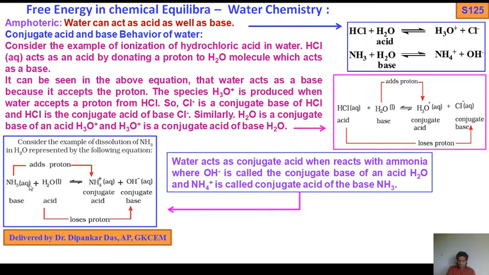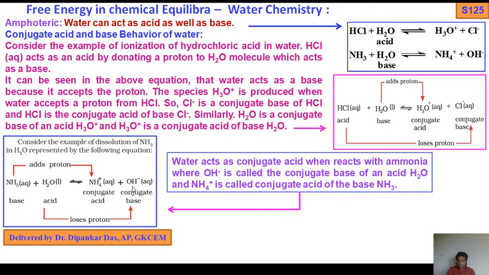You see, aqueous ammonia reacts with water molecules. What will happen? We get ammonium ions plus OH minus ions. So who gives protons? Water gives protons, and ammonia adds protons to become ammonium ions. How does ammonia add a proton? As I told you, the lone pair of nitrogen takes up this proton, and the water molecule becomes OH minus ions. Similarly, water loses a proton and becomes OH minus.